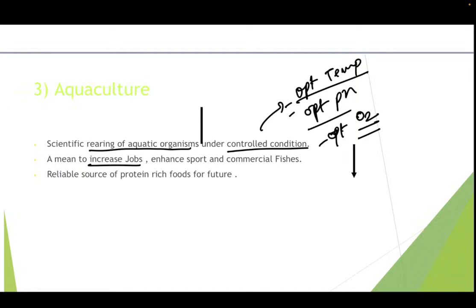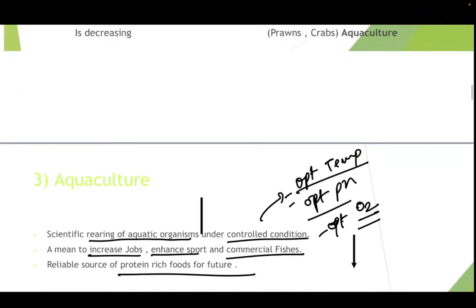If we are going to increase the amount of fishes in our diet, then definitely the fishermen will also have increased jobs, and that would also enhance the sport and commercial fishes. It is a reliable source of protein-rich foods for the future. We have already seen there are two types of amino acids that contribute to protein, and hence fishes are a high source of protein food.